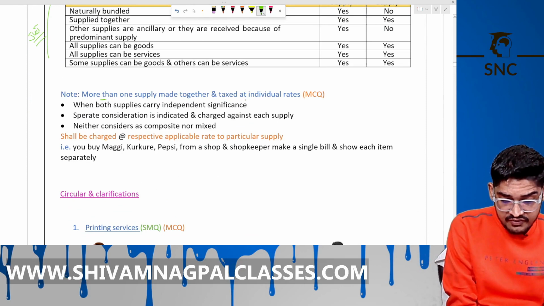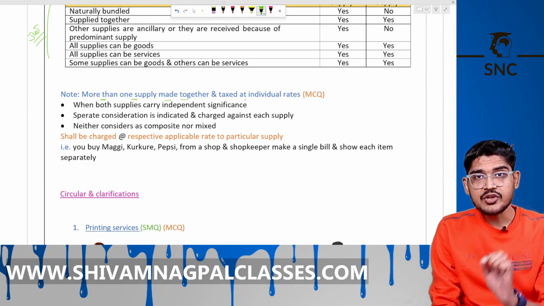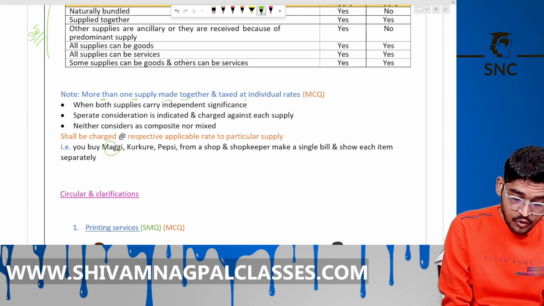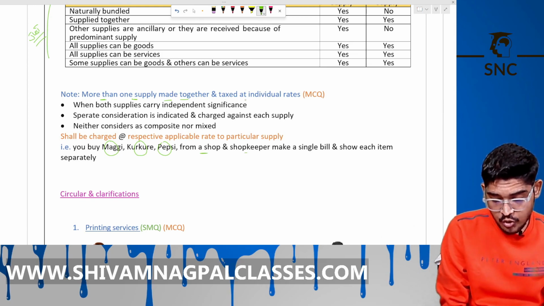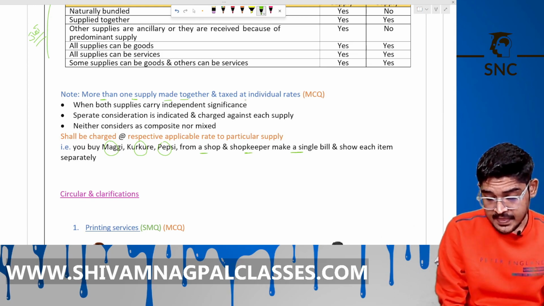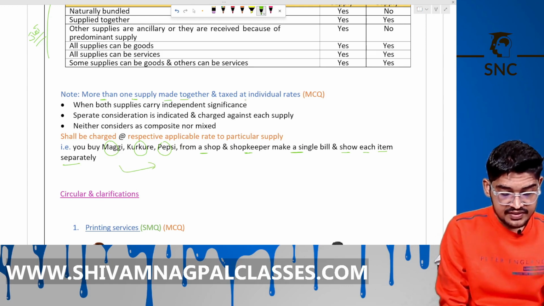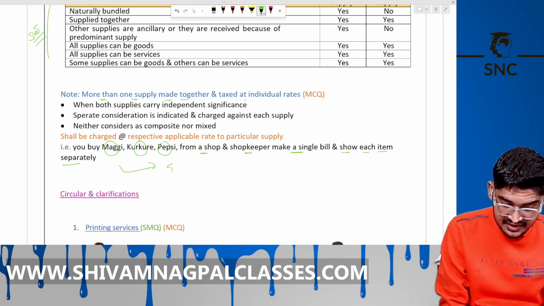Now, note, more than one supply made together and taxed at the individual rate. You go to a shop, you buy a Maggi, Kurkure, Pepsi from a shop, and the shopkeeper makes a single bill and shows each item separately. So this is normal supply. This is neither composite, nor mixed. This is simple supply, taxable at the individual rate of that item.